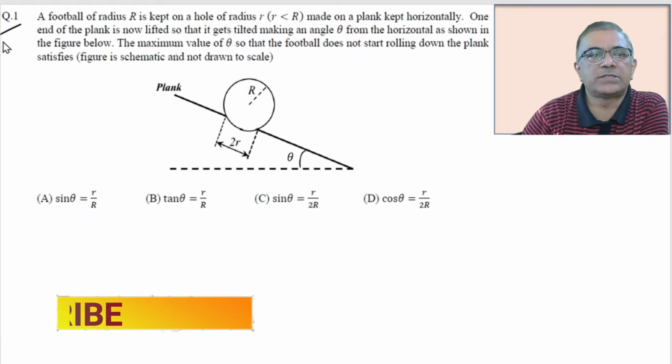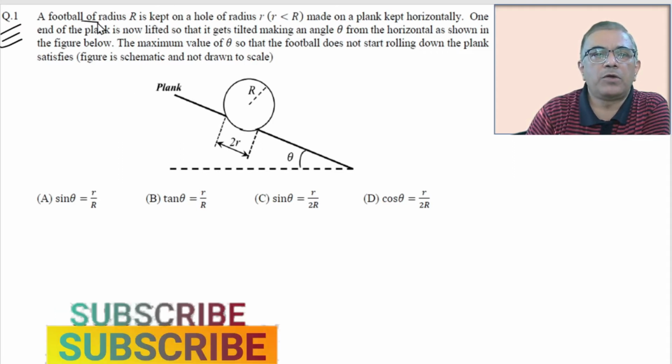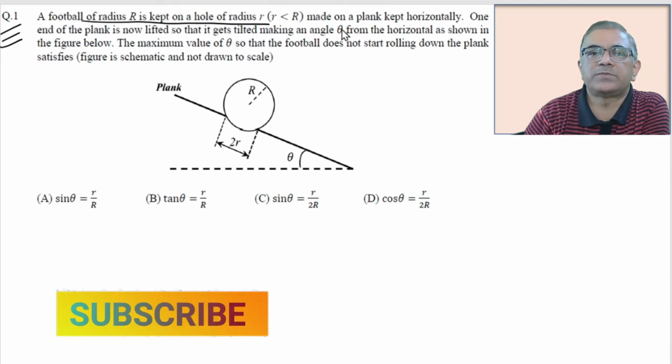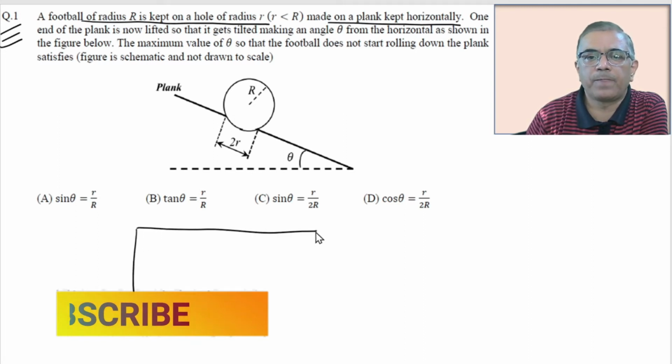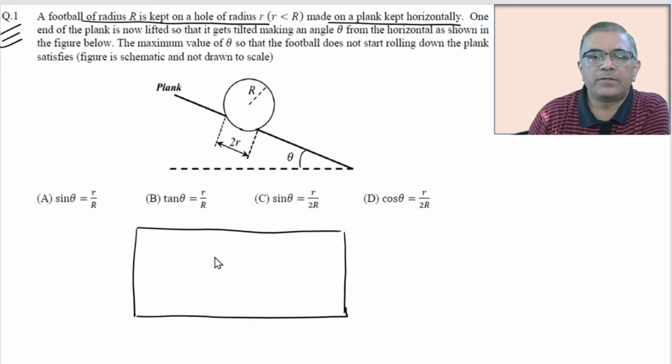Friends, let us discuss question number 1. According to the first question, a football of radius r is capped over a hole of radius small r, and this hole has been made on a plank which is kept horizontally. So over here is a plank, and somewhere within this plank there is a hole